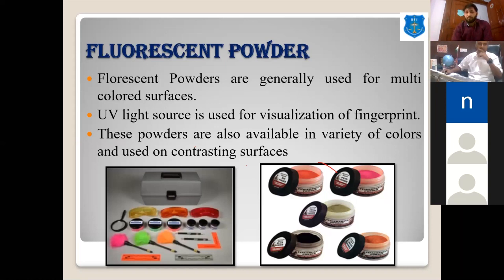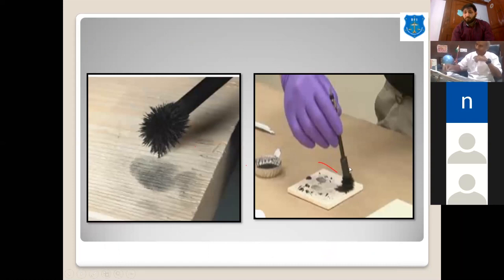Question: What is the purpose of the magna brush in the magnetic powder? Answer: This brush has a magnet. The role of this magnet is to pick up the iron filling present in the powder, because the powder contains iron fillings and this brush contains a magnet. So this sticks the powder to the brush so that it can be easily applied.